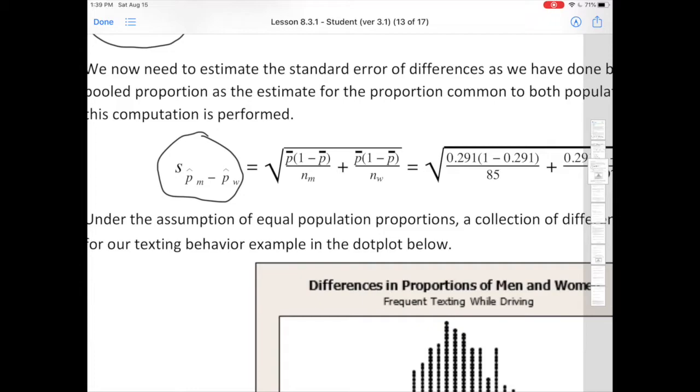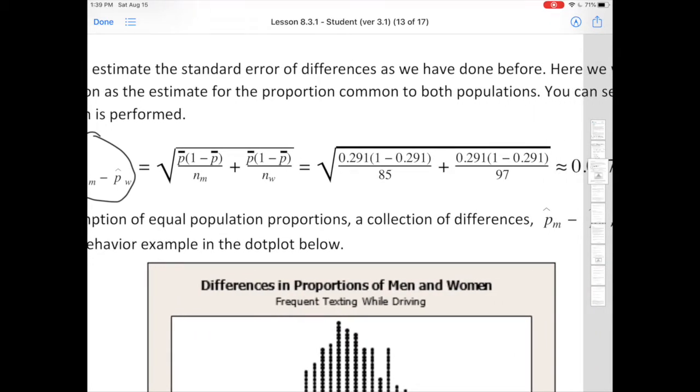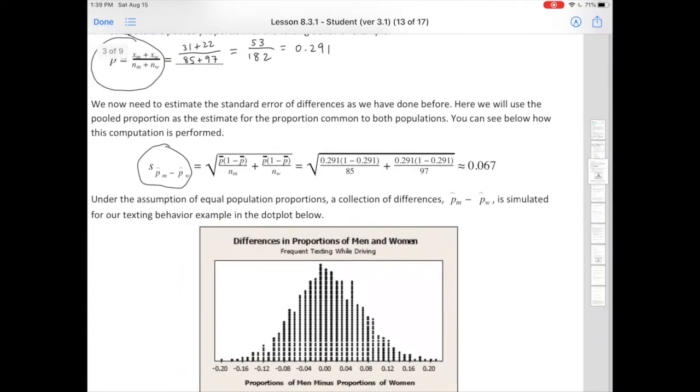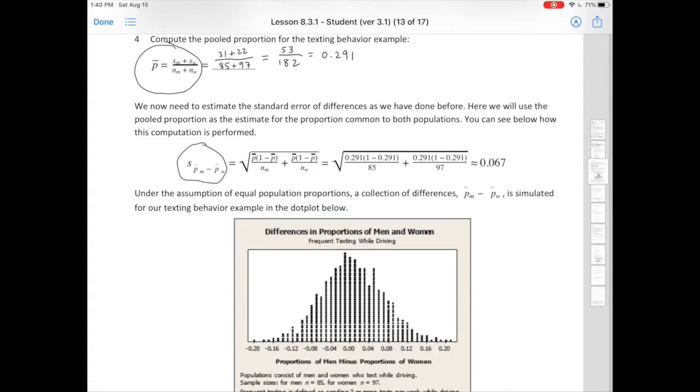So when you plug in the numbers, that's what it looks like. And if you put that in your calculator, you will get 0.067. And again, this is the standard error of differences. It's the estimate for that. Okay, all of these are estimates because we do not know the real answer, remember.